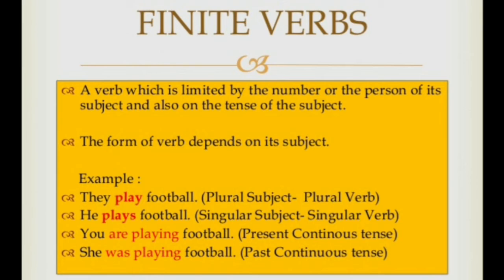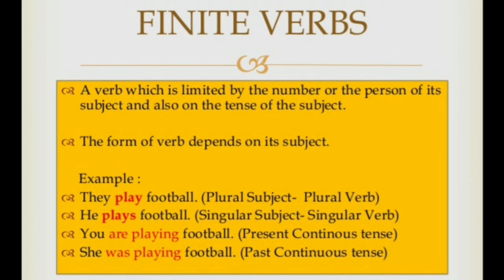In the third example, you are playing football. Here we can say it is a present continuous tense. And we have used are here because we have you as a subject. In the last example, she was playing football. Since we have the subject she, we have used was here.